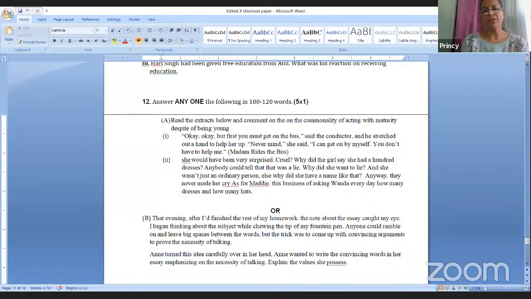And in the sixth question also it is the same, but it will be based on Footprints Without Feet. Any theme, any plot, any situation, any character will be asked to you. Got it, everyone? I hope doubts are clear now.